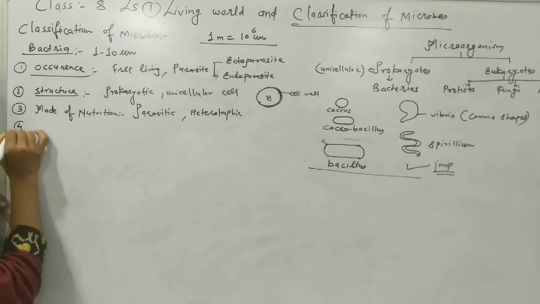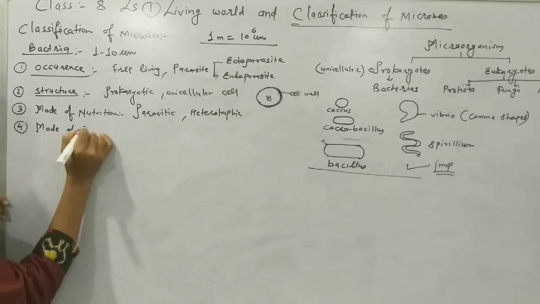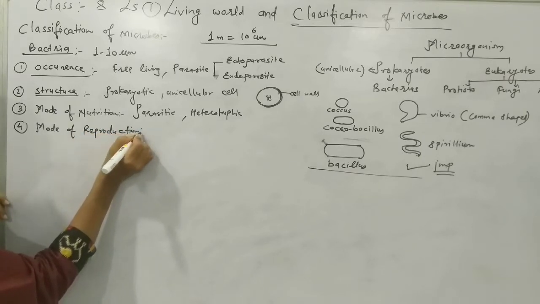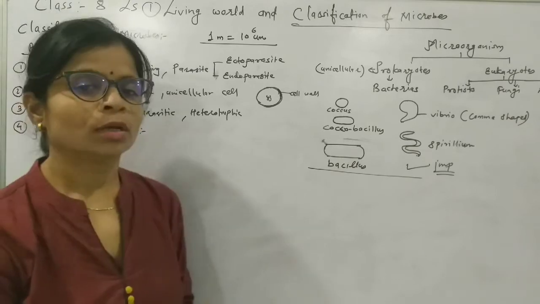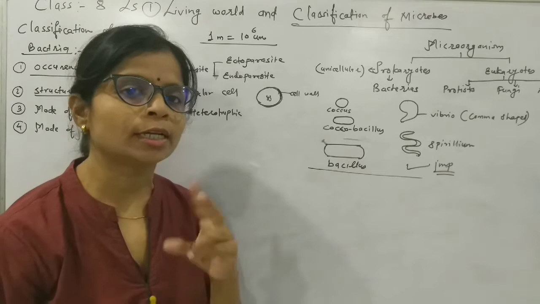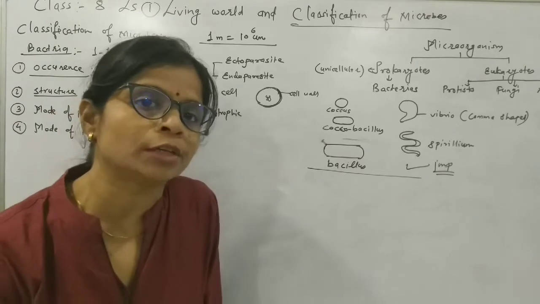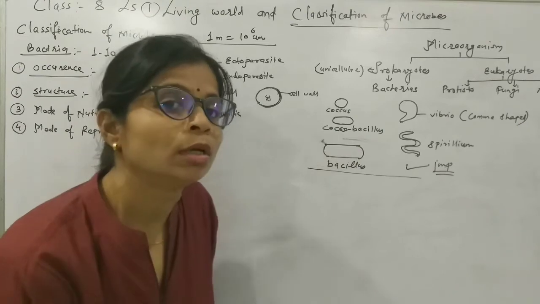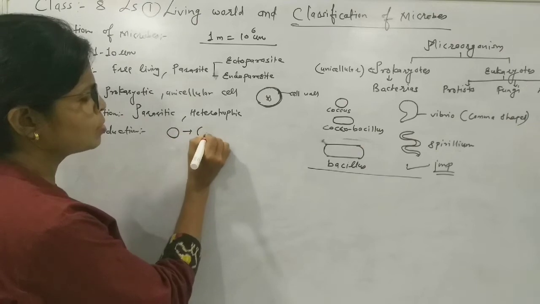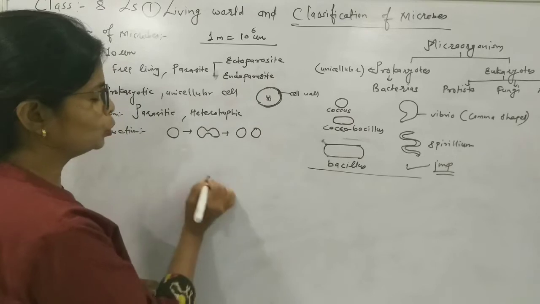Then mode of reproduction. About the reproduction we will see. Now they reproduce by simple cell division, means a single cell divides into two young cells. If the conditions are favorable to the bacteria, firstly it divides by simple cell division and there is formation of two cells.